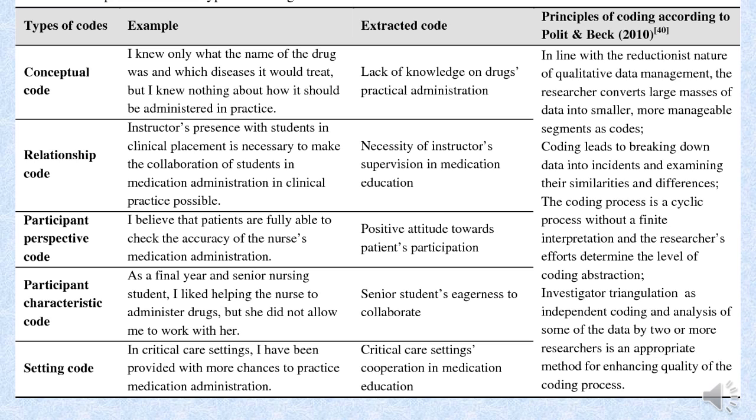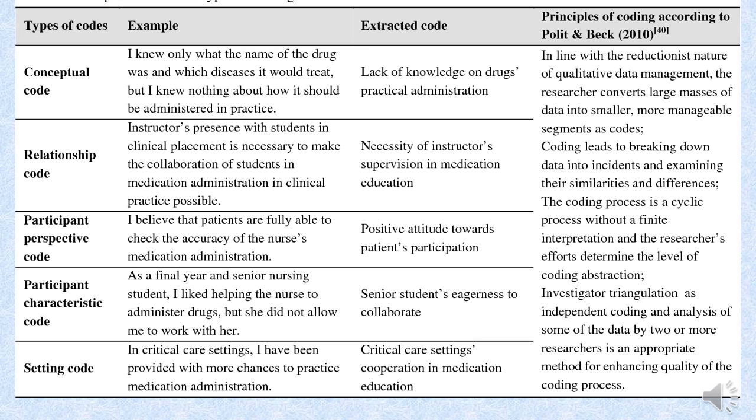Let's see different types of codes: conceptual, relationship, participant perspective, participant characteristics, and setting codes. Let's go over one example and see how this code was determined. "I knew only what the name of the drug was and which disease it would treat, but I knew nothing about how it would be administered in practice."